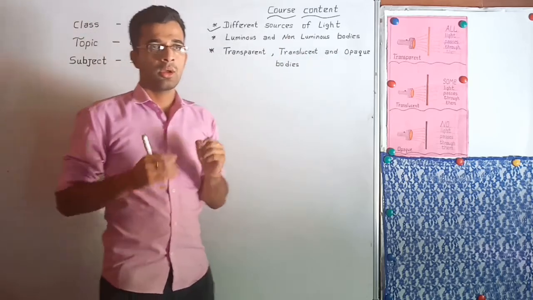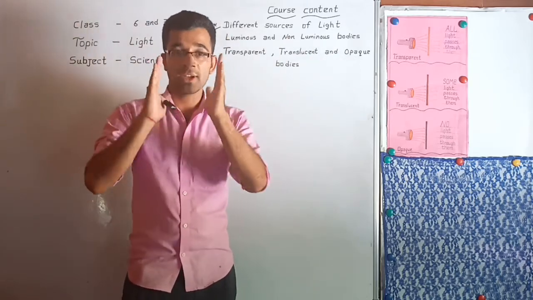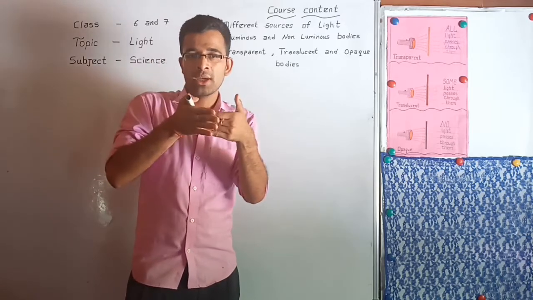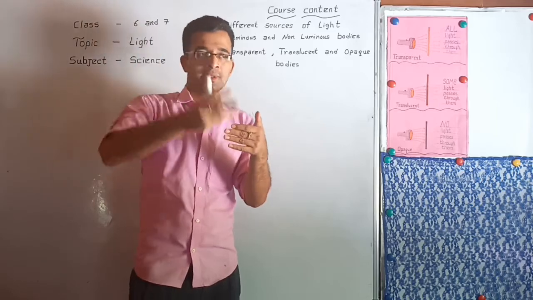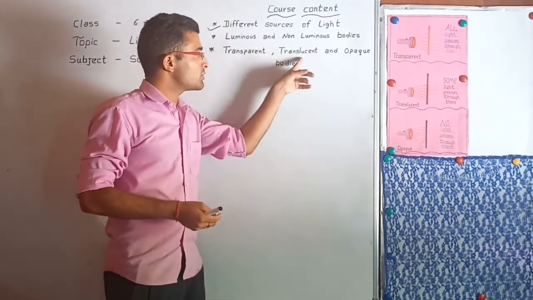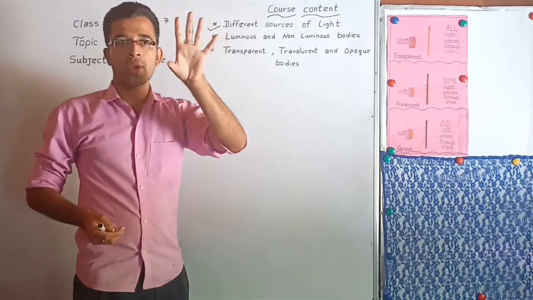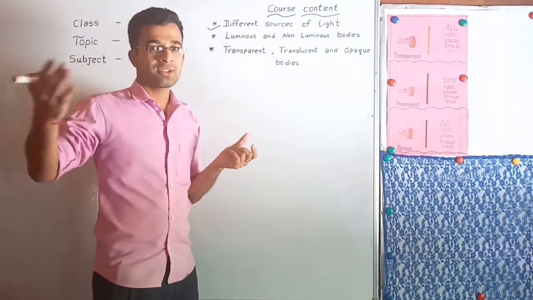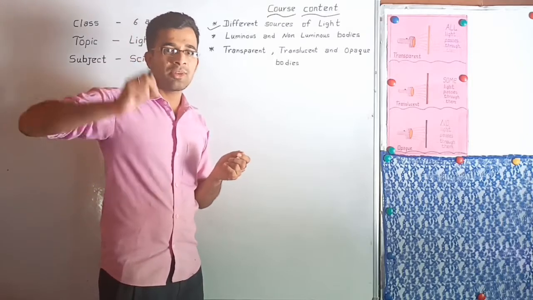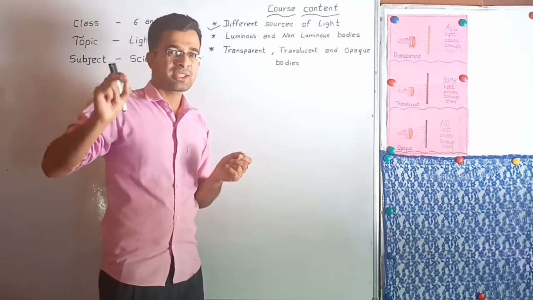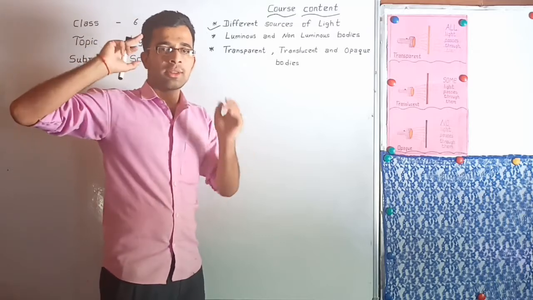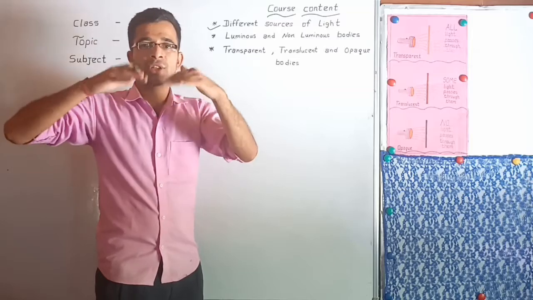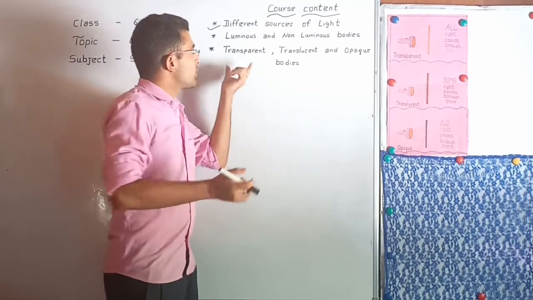Now you can see light can travel in a straight line. So on the basis of light passing through an object, bodies are divided into three types: transparent, translucent, and opaque bodies. We are going to discuss them one by one. Okay, first, transparent bodies. Do you know what transparent bodies are? Yes, transparent bodies are those objects or substances through which light can pass easily. They are called transparent bodies.